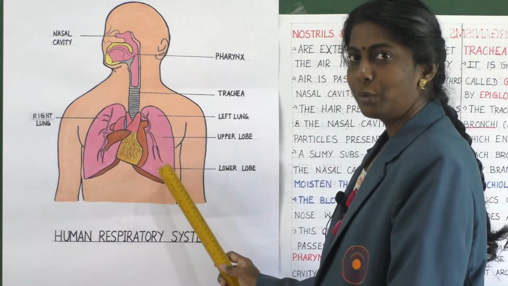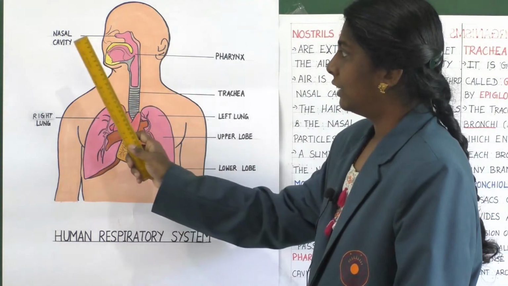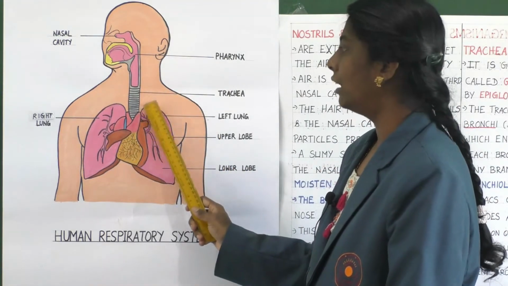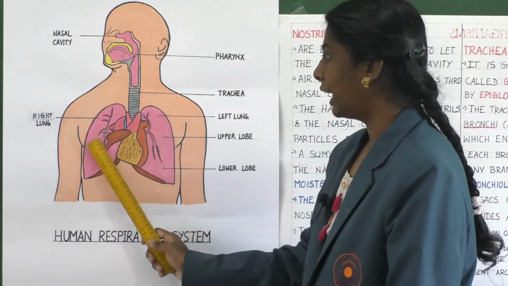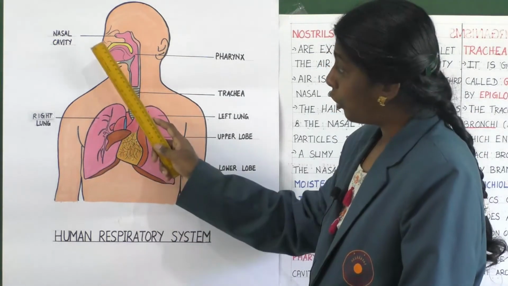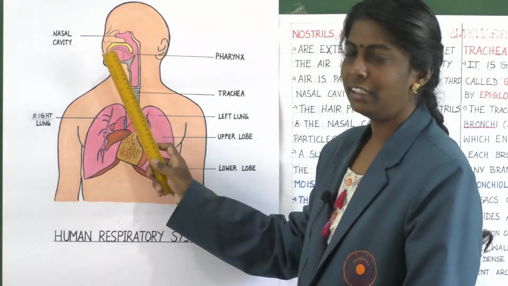Clear children? So what are the main parts? Nasal cavity, pharynx, trachea, left lung, right lung, then lower lobe, upper lobe and nostrils also. Clear children?